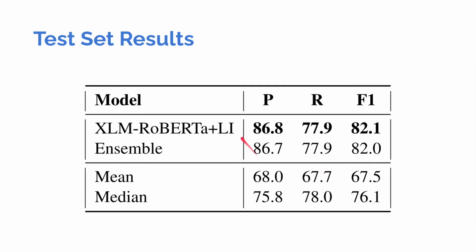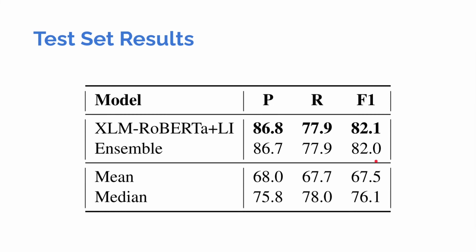And these are the results of the two models that we sent for evaluation. As you can observe, the XLM-Roberta with the lateral inhibitory layer obtained the highest F1 score with 82.1, and the ensemble system was just a little bit behind this model, obtaining an 82.0 F1 score.